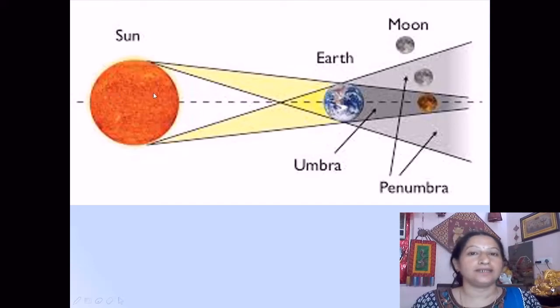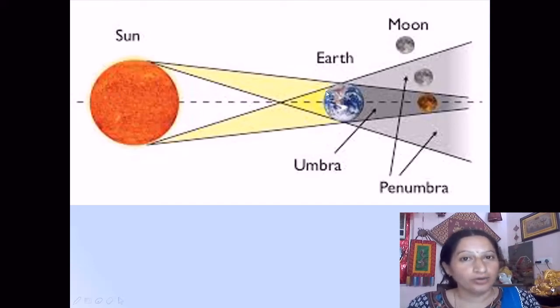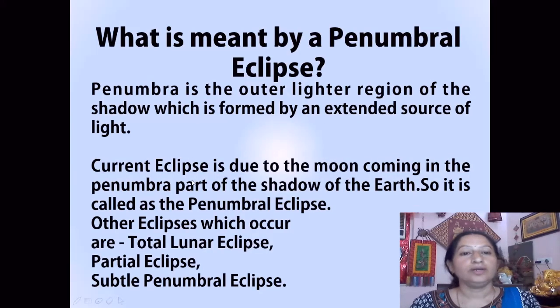So it's an extended source and the shadow of the earth is falling on the moon, and this is the penumbra region, and in between is the umbra region. The umbra region is formed by a point source of light, while the penumbra region is formed by an extended source of light. So the current eclipse is due to the moon coming in the penumbra part of the shadow of the earth. So it is called the penumbral eclipse.